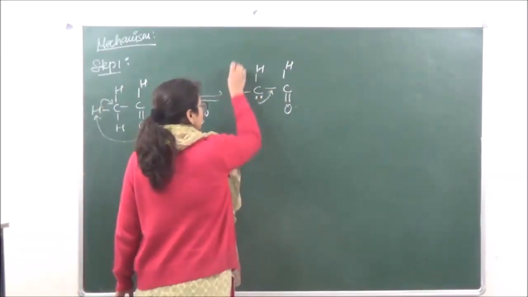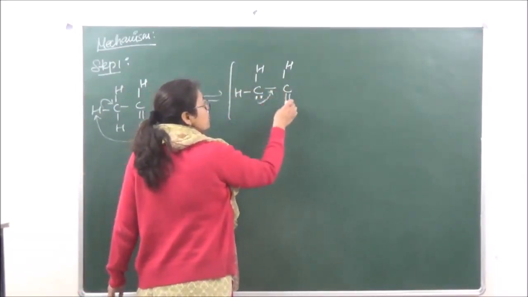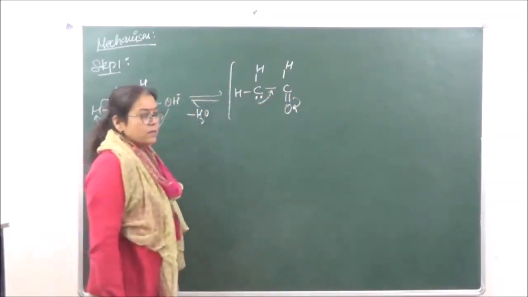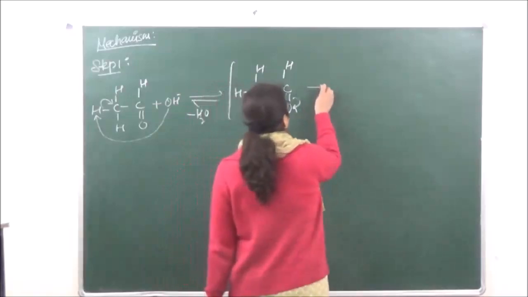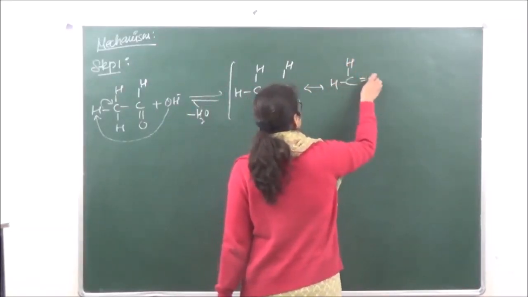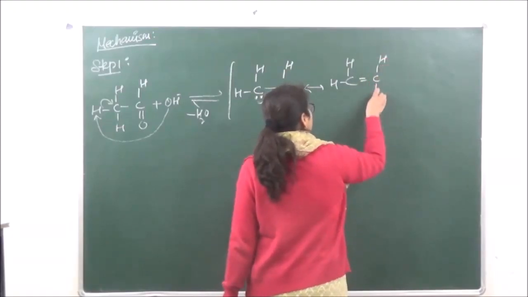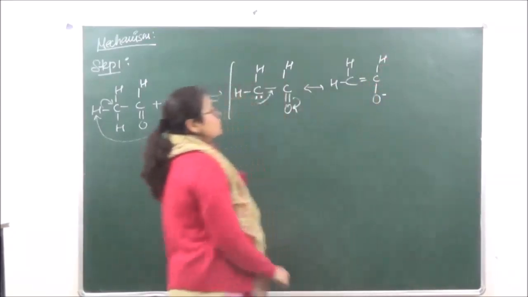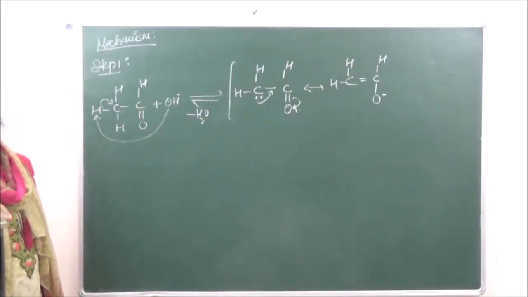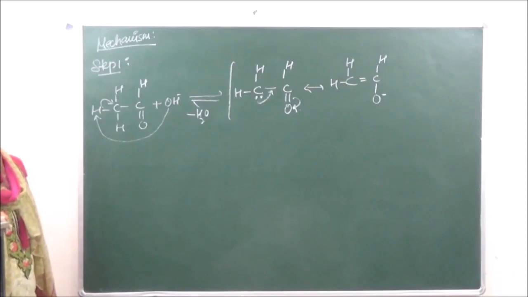So this goes over here and this comes over here. So what are we going to get? Oxygen with a negative charge, right? So this is the enolate ion which is resonantly stabilized.